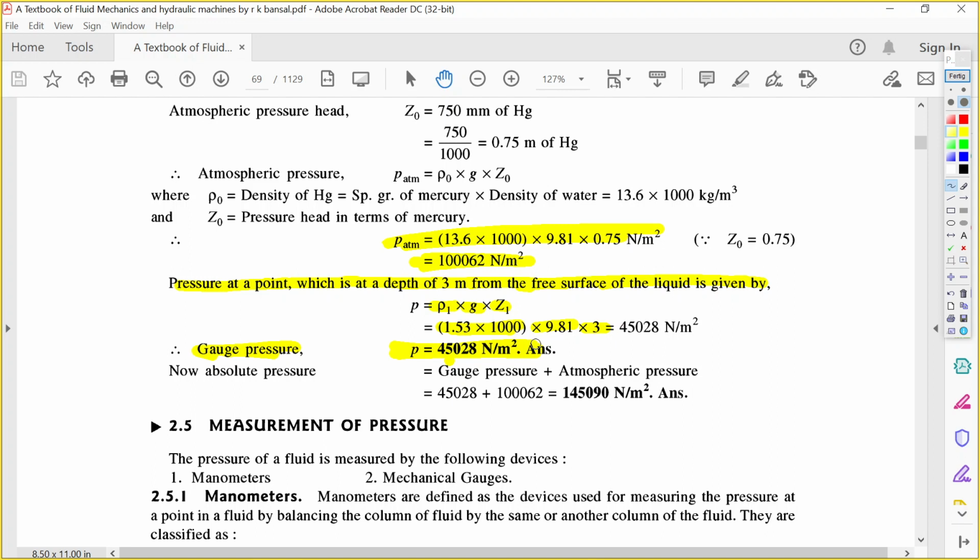Now your final task is to find the absolute pressure. As we have already discussed, the absolute pressure is the gauge pressure plus the atmospheric pressure. Here the gauge pressure is already known to you, and you have already calculated the atmospheric pressure from the mercury, so you need to add these two, and this is your final answer.